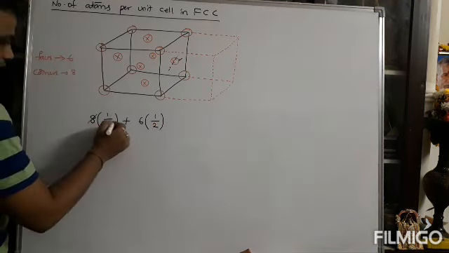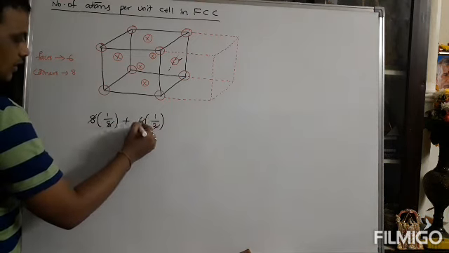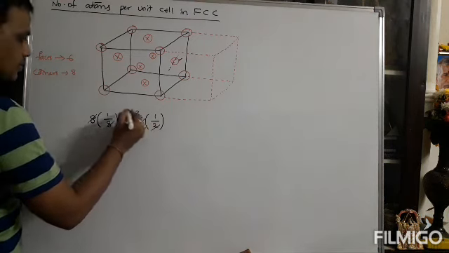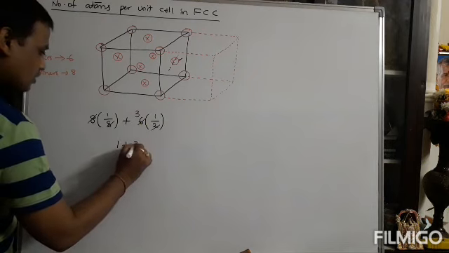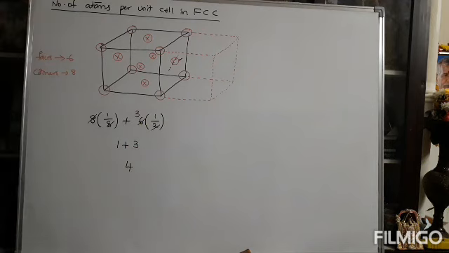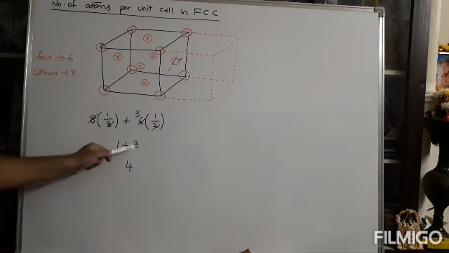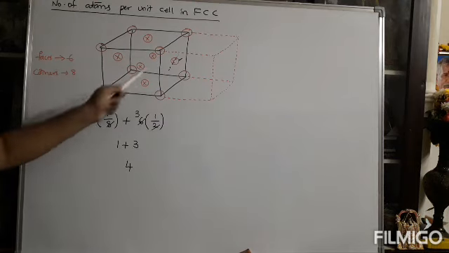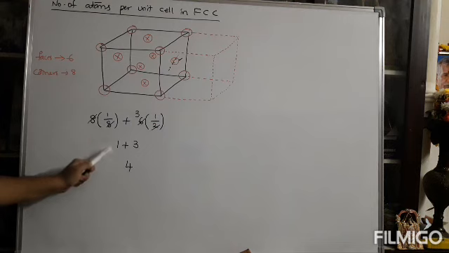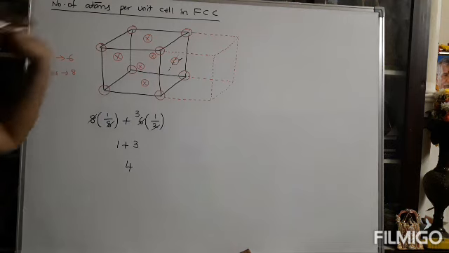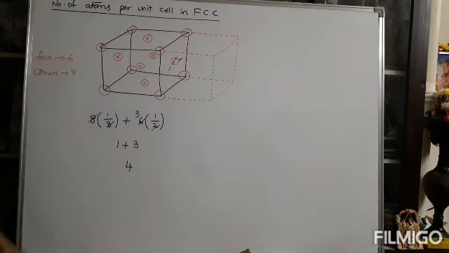The 8s cancel, and 6 divided by 2 is 3. So you get 1 plus 3, which is 4. So in a face centered cubic structure, totally 4 atoms exist per unit cell: 3 atoms with respect to the faces and 1 atom with respect to the simple cubic structure.